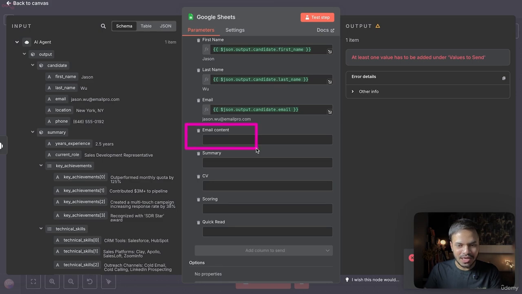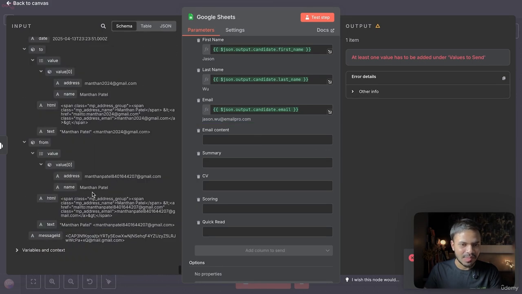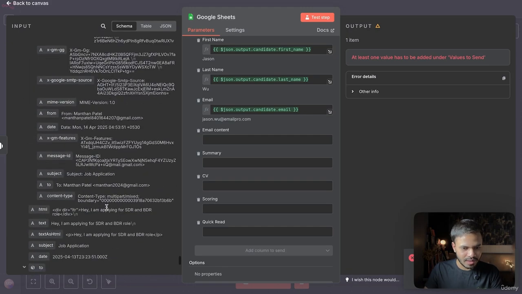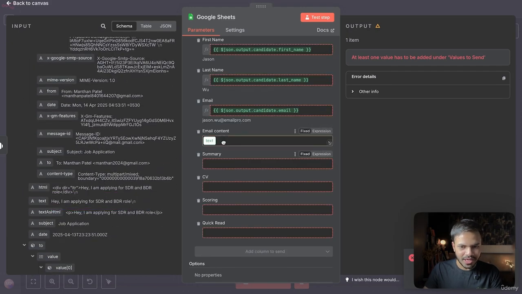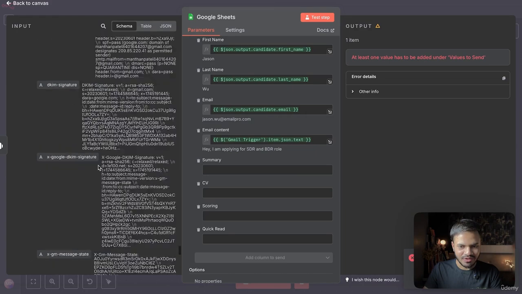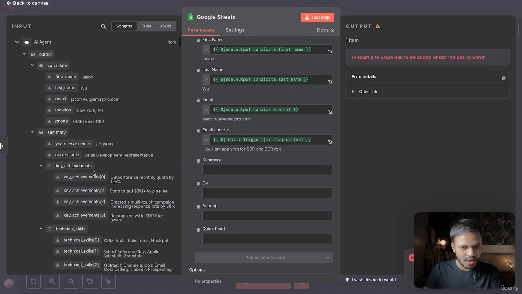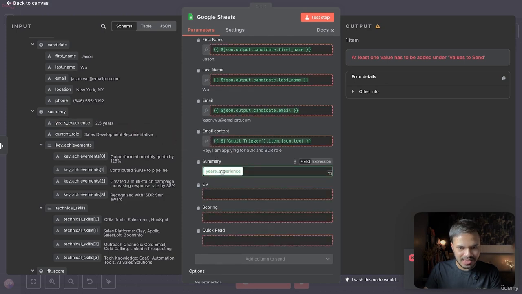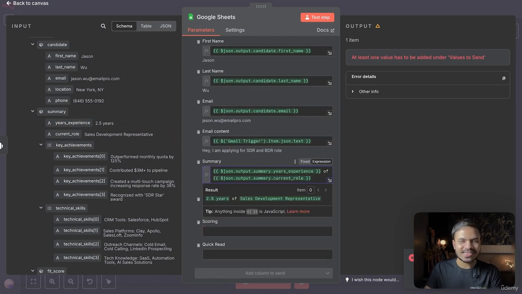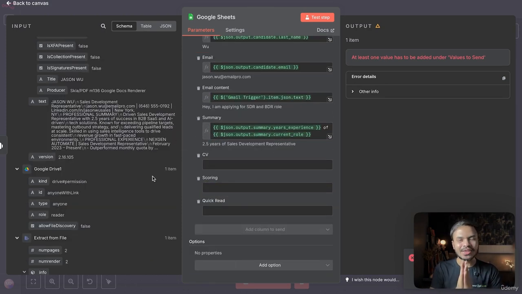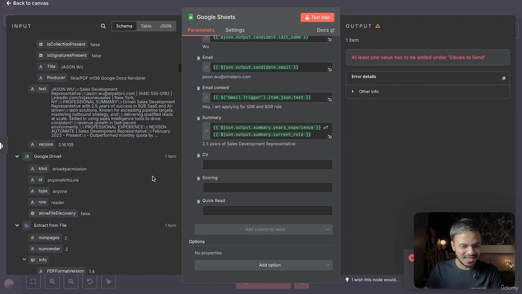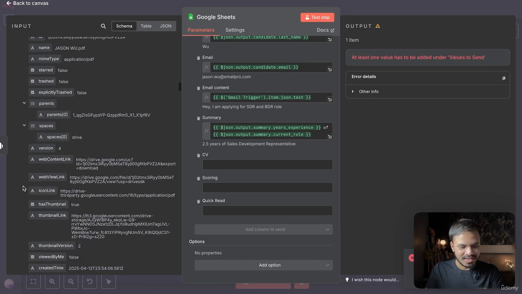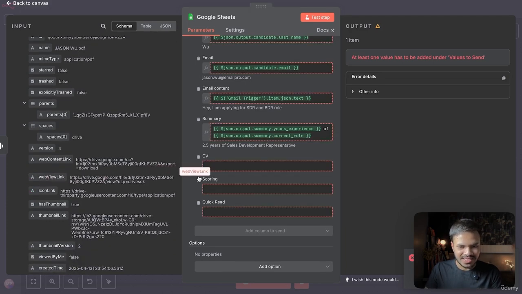You can also add location or phone number, whatever you like. Now for email body or email content, it will be the one that we have received from our Gmail. So scroll down and yeah, this is the one. Email body inside text. And for summary, if we scroll up, we do have the summary here, which is years of experience, and we can hard code 2.5 years of SDR. And for CV, we want to add the URL or link of Google Drive. So scroll down and yeah, web view link. So we can easily paste it here.